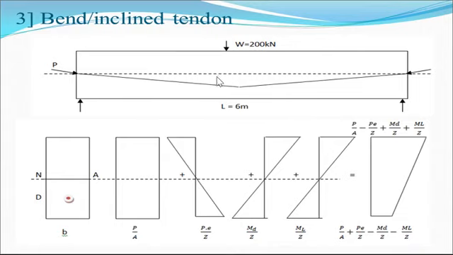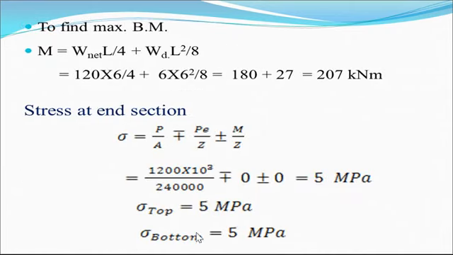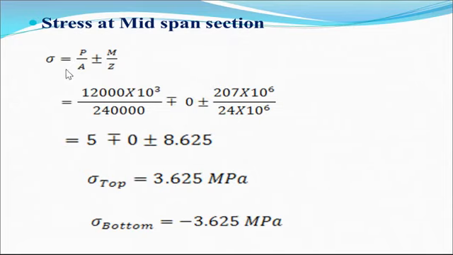P cos theta multiplied by E in this direction, P cos theta multiplied by E in this direction, both cancel, that's why PE by Z is 0 at the midspan. So we get the stress at the midspan P by A plus minus M by Z. So we get sigma at top 3.625, it is again reduced, and sigma at bottom is also less, 3.625 with minus sign.